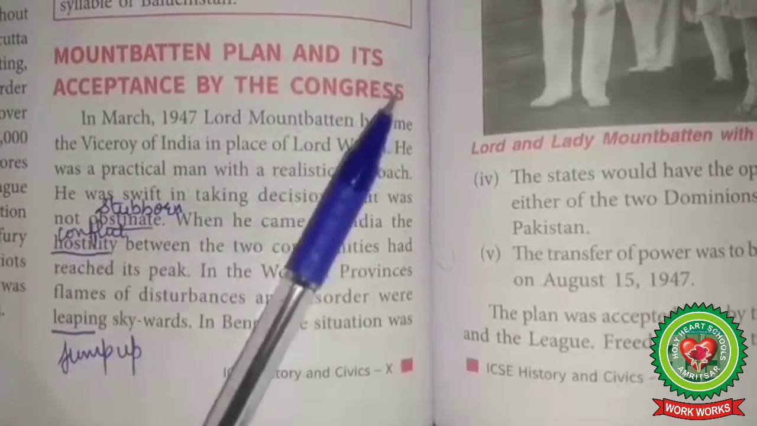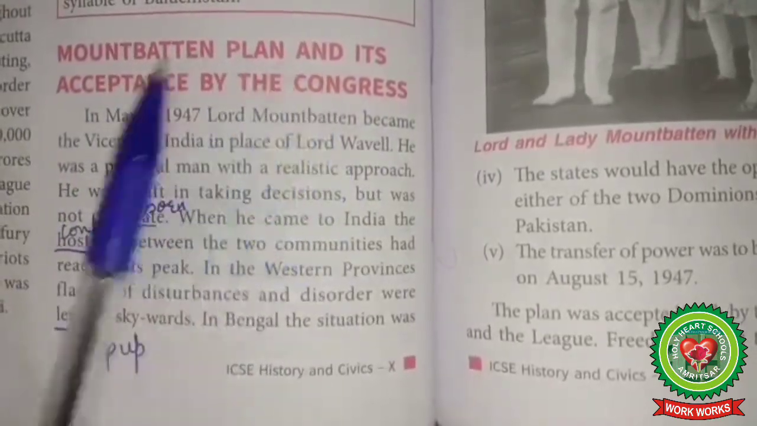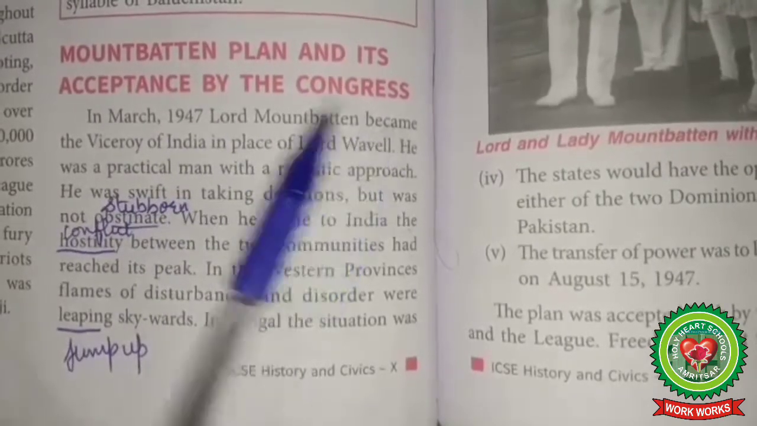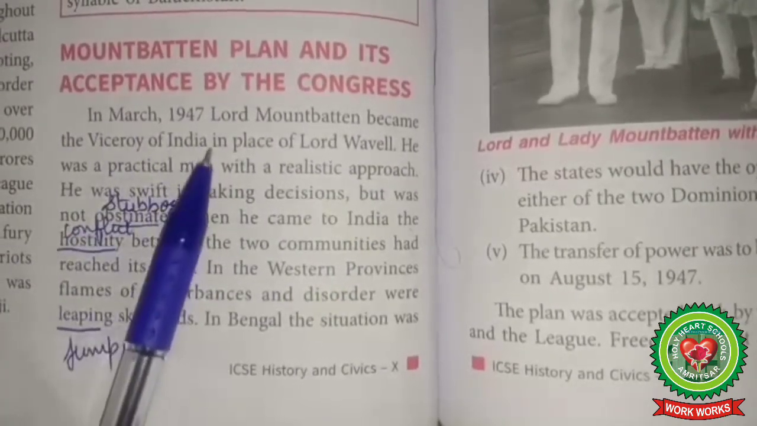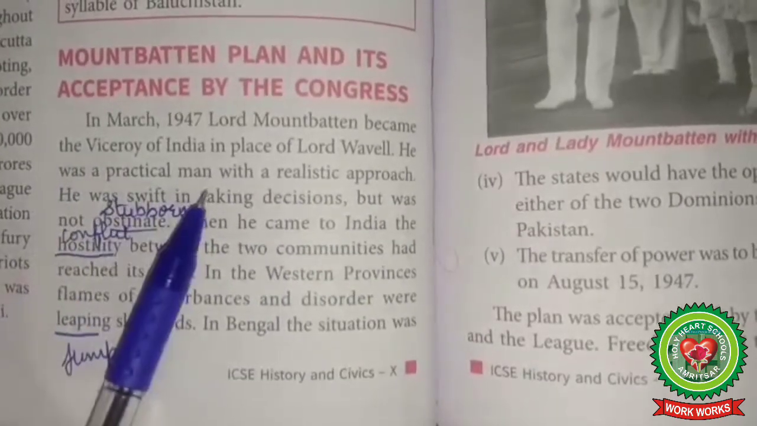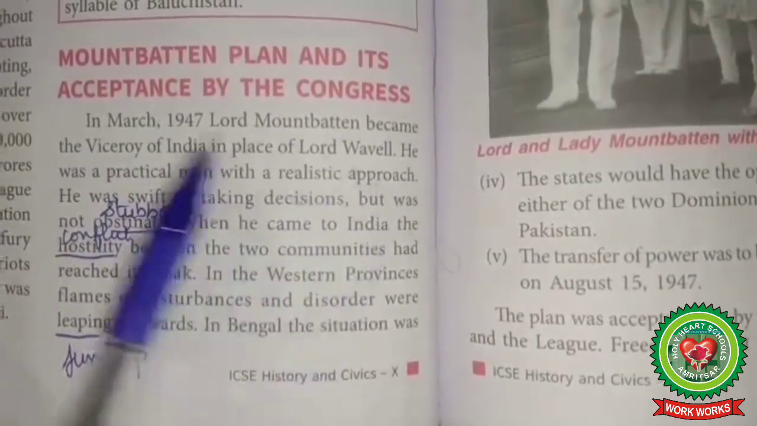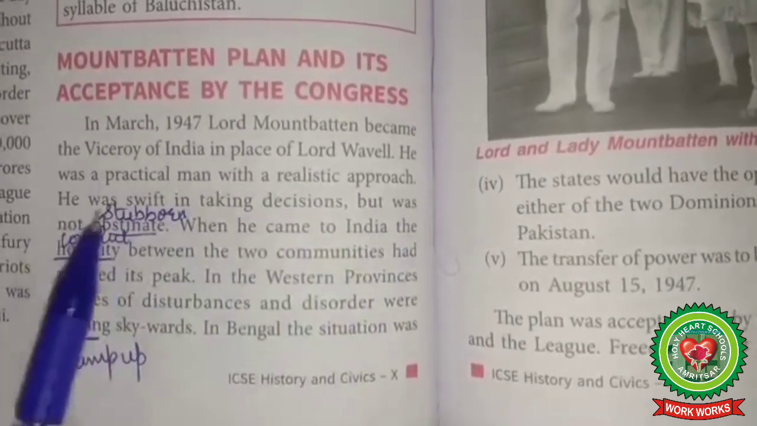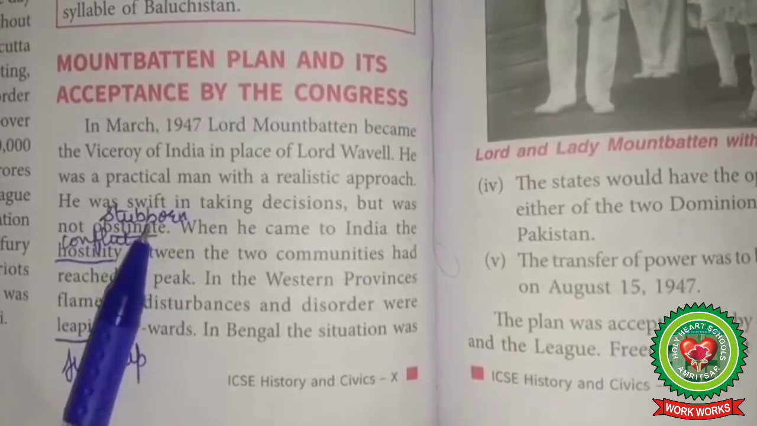Mountbatten Plan and its acceptance by the Congress. In March 1947, Lord Mountbatten became the Viceroy of India in place of Lord Wavell. He was a practical man with a realistic approach. He was swift in taking decisions but was not obstinate, means stubborn.